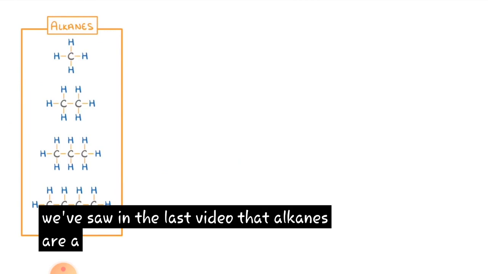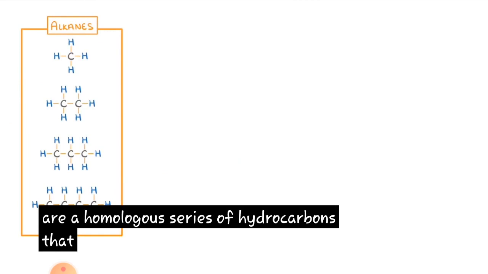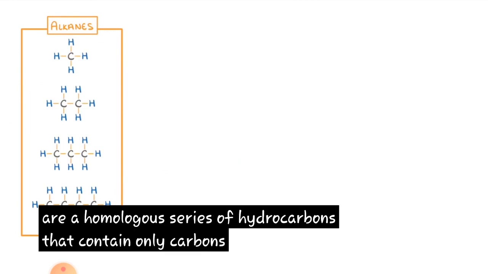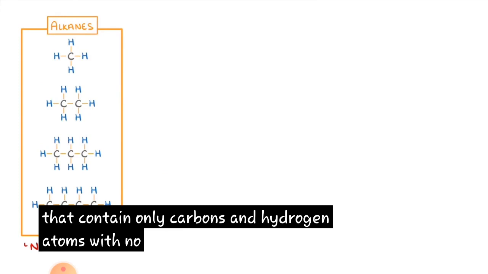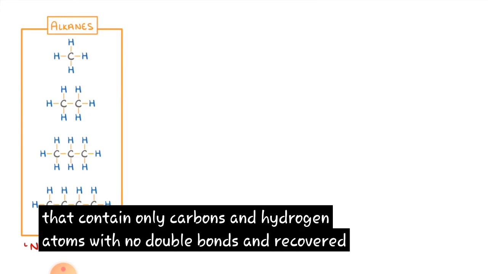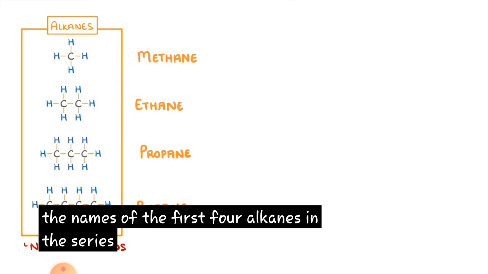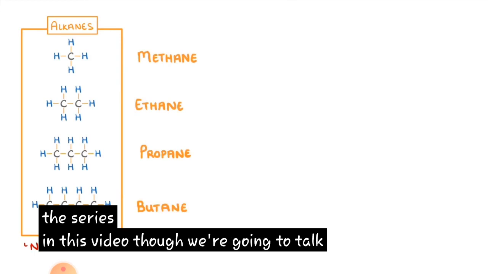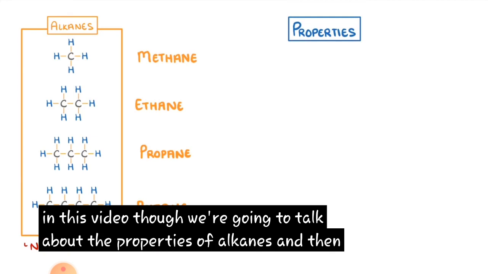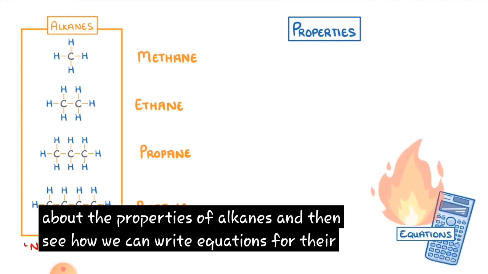We saw in the last video that alkanes are a homologous series of hydrocarbons that contain only carbon and hydrogen atoms with no double bonds. And we covered the names of the first four alkanes in the series. In this video though, we're going to talk about the properties of alkanes and then see how we can write equations for their combustion.